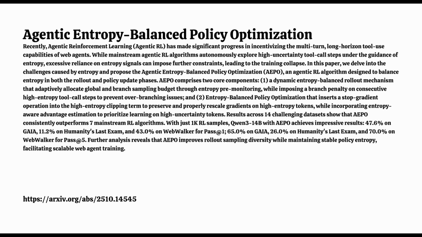What does that do to the overall exploration? It kills the diversity. Think of it like having a budget for exploring different routes. This consecutive branching uses up almost the entire budget on just one or maybe a few very deep, uncertain paths. So it's spending all its exploration money in one place. Right. And the result, according to the paper, was that a staggering 93.4% of the branches ended up concentrated on just 1 to 3 trajectories. So all the other potential paths just get ignored. Completely neglected. That's the collapse.